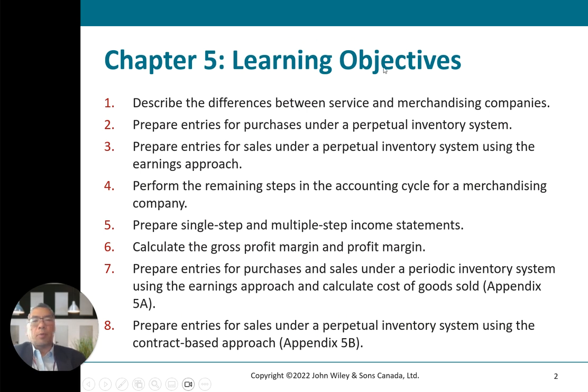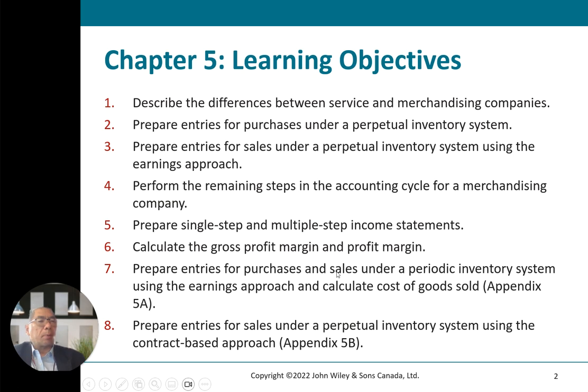Chapter 5 has about 8 learning objectives. Number 1, describe the difference between service and merchandising companies. Number 2, prepare entries for purchases under the perpetual inventory system. Number 3, prepare entries for sales under the perpetual system using the earning approach. Number 4, perform any remaining steps in the accounting cycle for a merchandising company. Number 5, prepare single-step and multiple-step income statements.